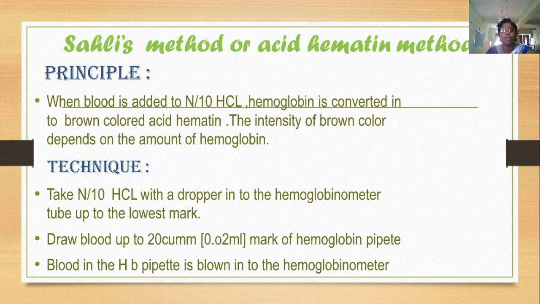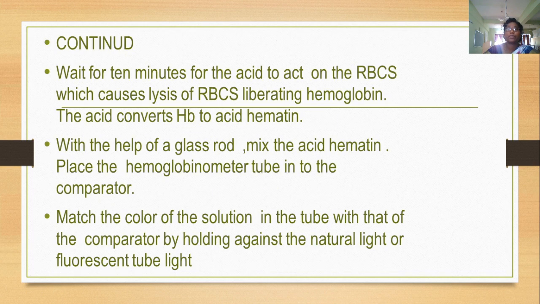Then we have to draw the blood. Then the drawn blood, that is 20 cubic millimeter, 0.02 ml of blood, we have to take in the hemoglobin pipette. Then from the hemoglobin pipette the blood is blown into the hemoglobinometer. Then we have to wait for 10 minutes. The acid converts the hemoglobin into acid hematine. Then mix this with the glass rod.